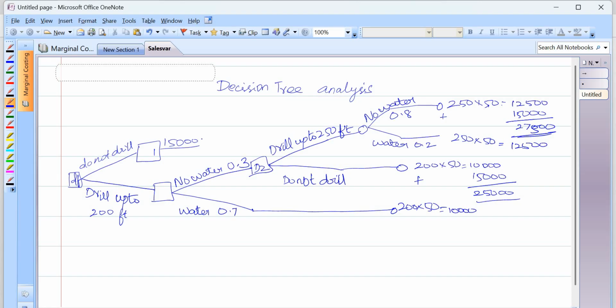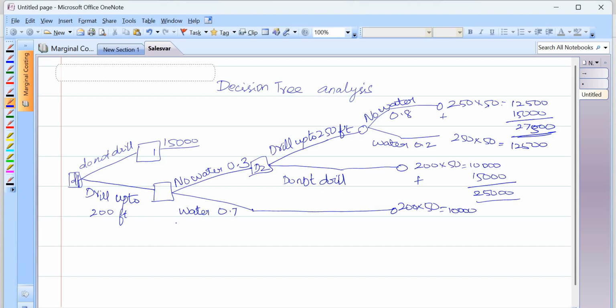So where we will make mistakes here is, most of the time, we won't consider the option not to drill. We will miss this option, do not drill. We will straight away start with this decision, drill up to no water, water, like that. So always remember, if I am starting, either I have to drill or I should not drill. So what is the cost for this if I am not drilling? I want to mention that. So remember to mention this.